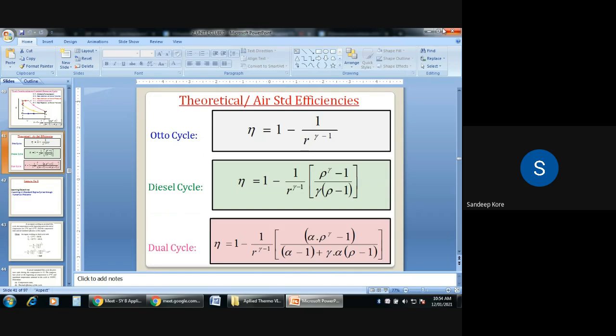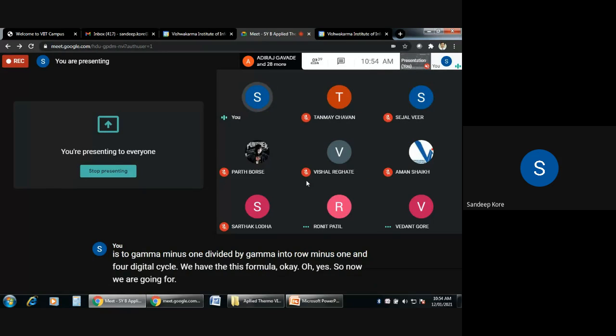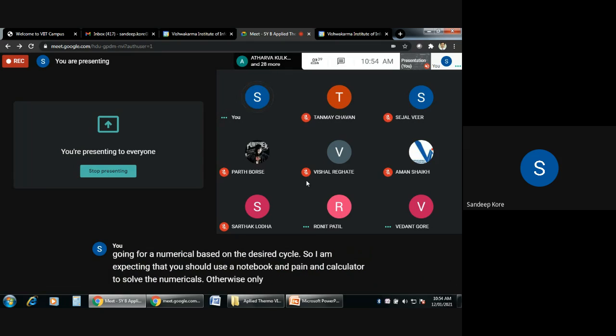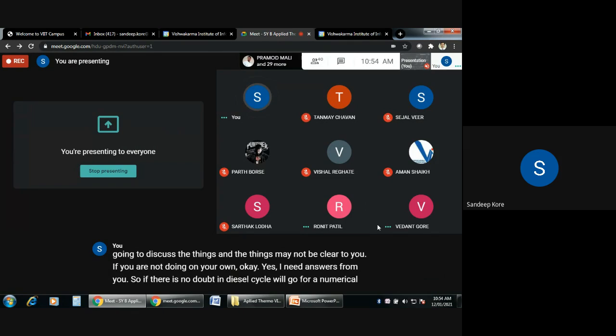Okay. Yes. So now we are going for a numerical based on the diesel cycle. I am expecting that you should use a notebook, pen and calculator to solve the numericals. Otherwise, I am only going to discuss the things, and the things may not be clear to you if you are not doing it on your own. Okay. Yes, I need answers from you. So if there is no doubt in diesel cycle, we'll go for a numerical based on the diesel cycle.